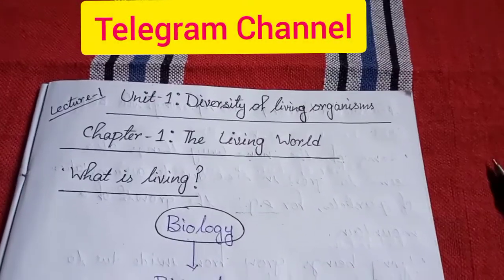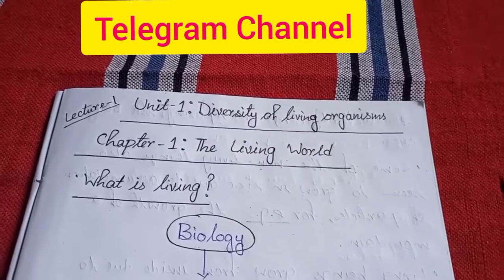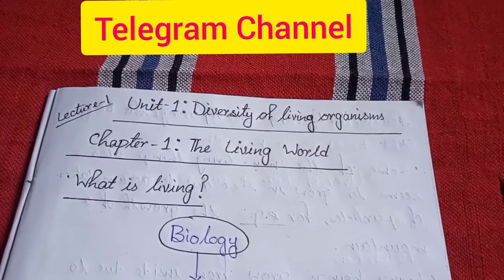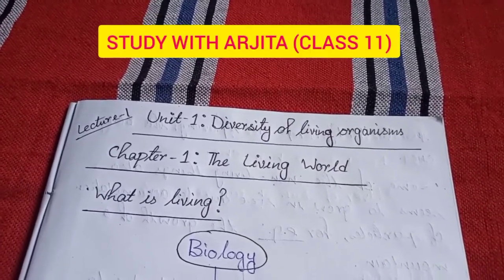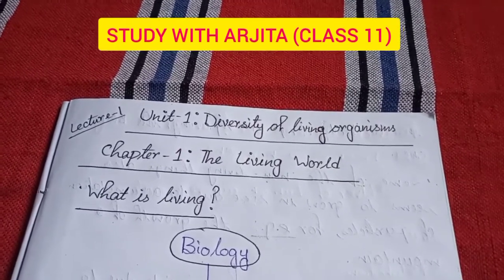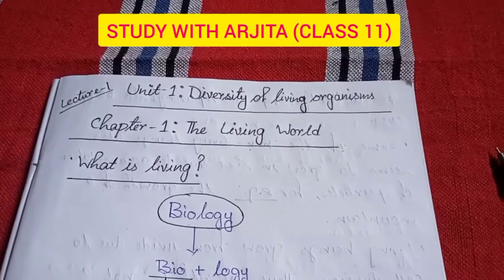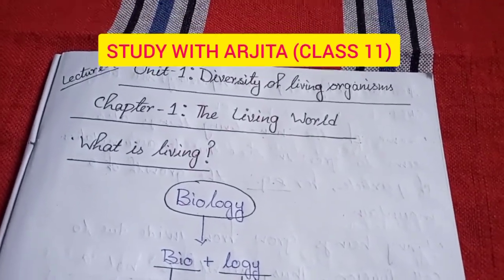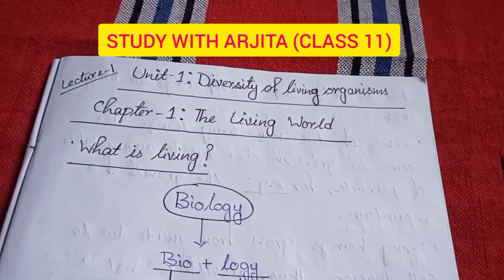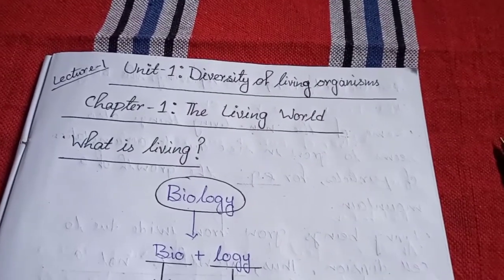Hello everyone. The first unit of class 11 is diversity of living organisms. This is the first lecture and we will start with chapter 1, that is the living world. The first topic that we get is what is living. But before starting the topic, we have to know one word.